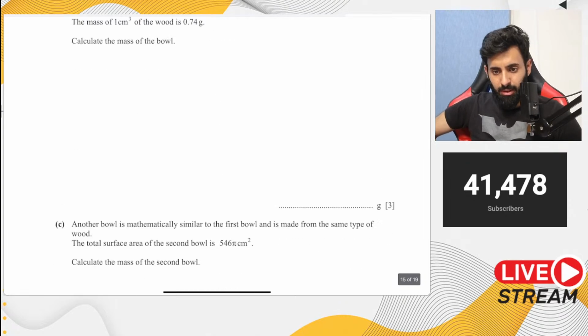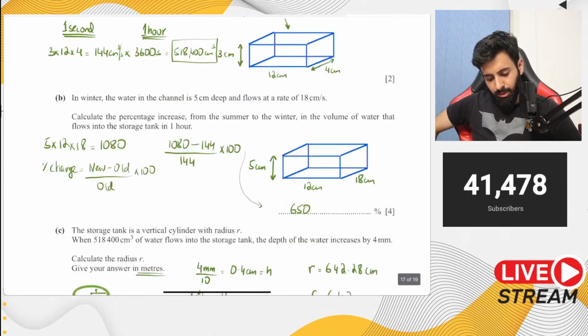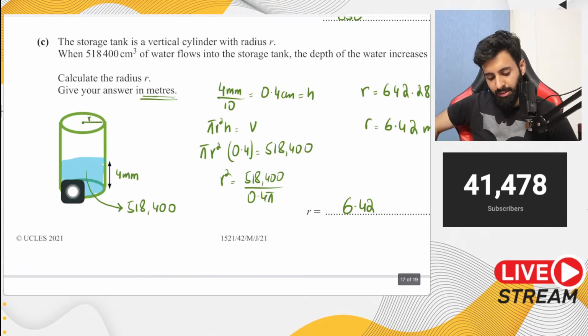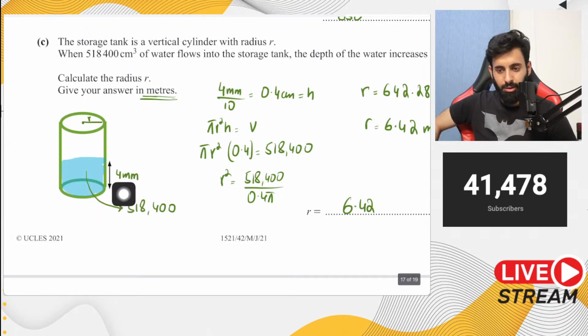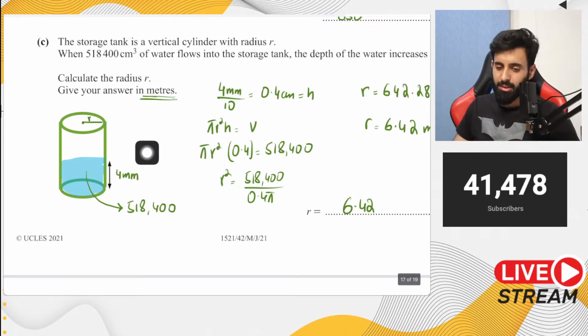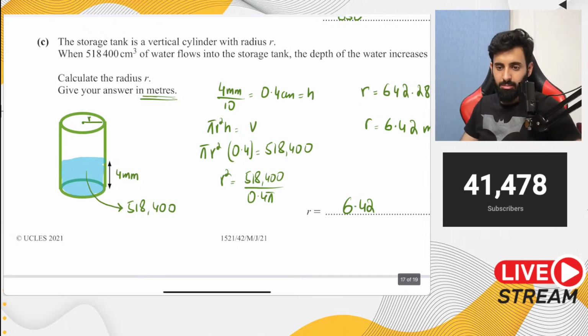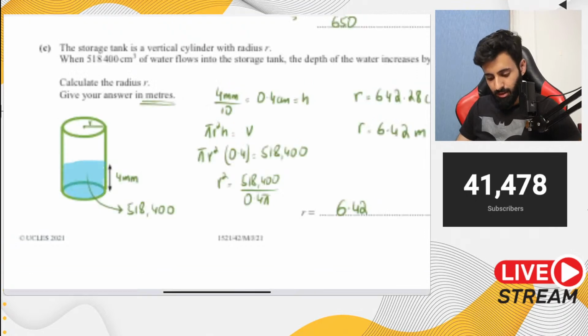Sir, please tell this part again. Okay, I will. So what's happened is that this amount of water has been poured into a cylinder, and as a result, the height changed by 4 millimeter. Okay, so that means this is now the volume of the cylinder, which is equal to pi r square h. Height, as you know, is 4 millimeter. The only thing that you need to find out is the radius. So just use the formula. That's it. Pi r square h equals to 518,400. All right, just not cross multiply, but just divide, and you'll have the answer.